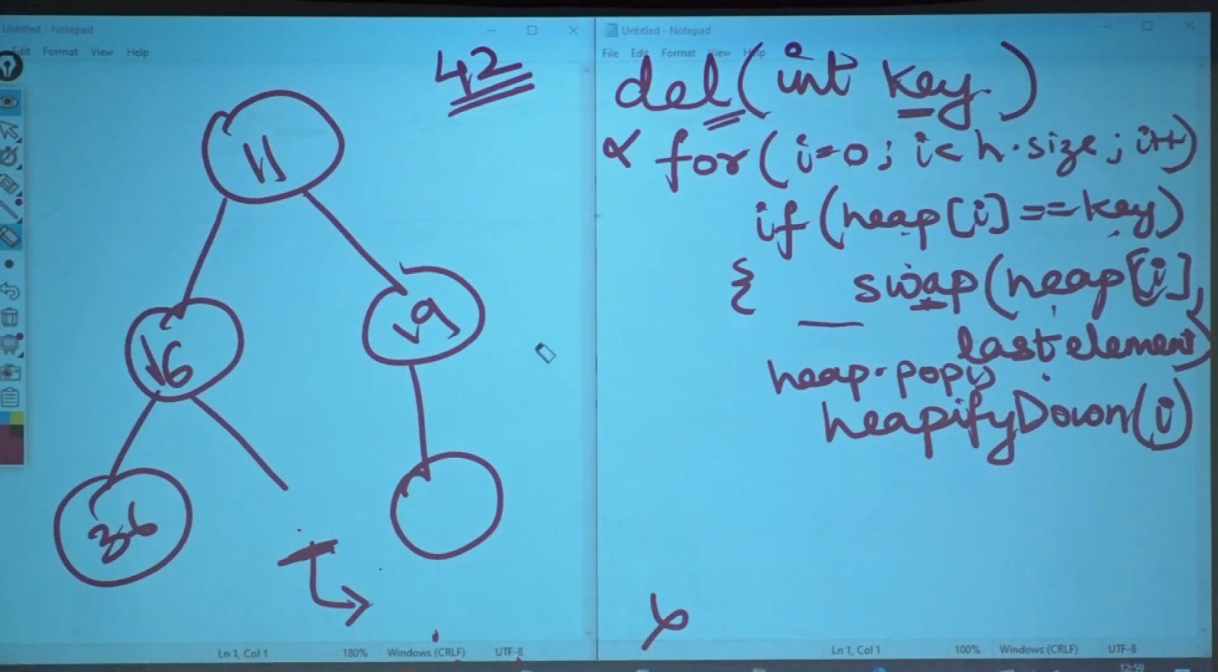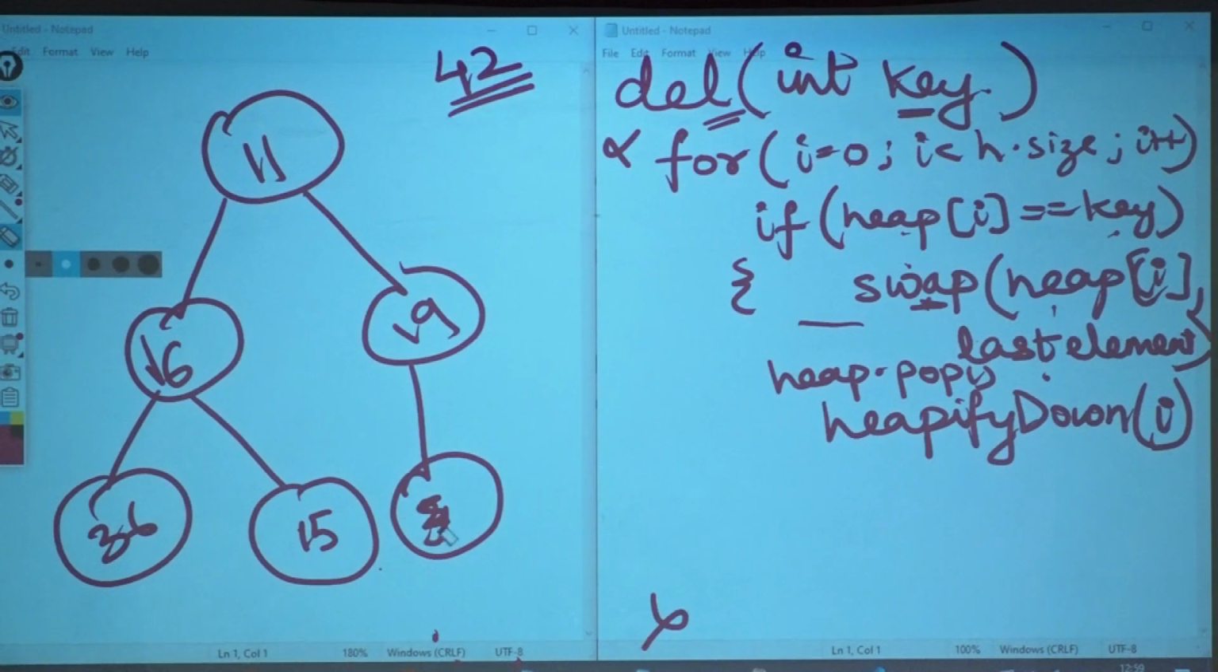So this has gone. This has gone. Right now, I have 15 with me. What was here? 12. Okay, now you tell me. I want to delete 11. Now what will we do?